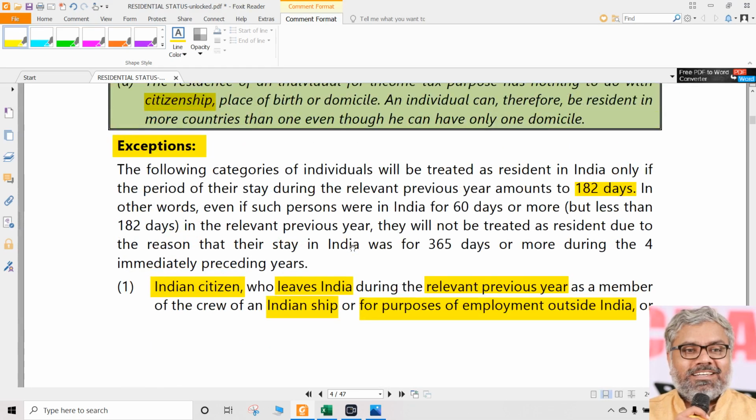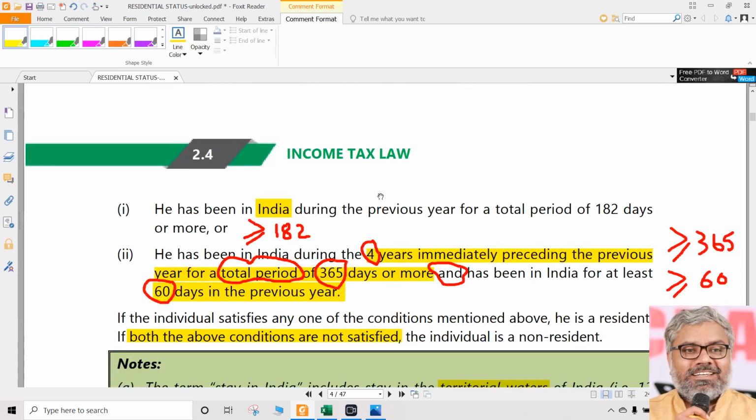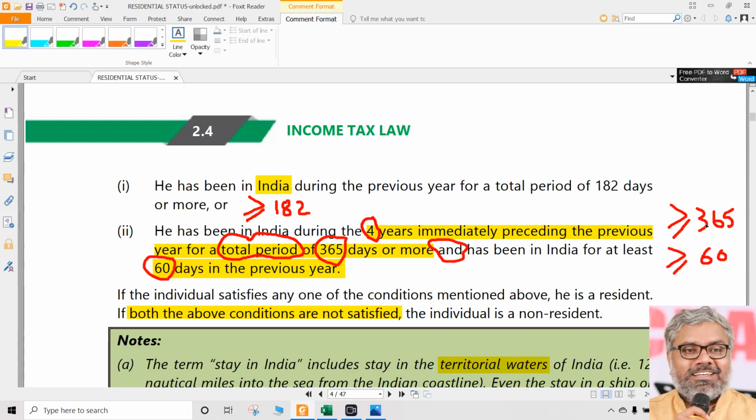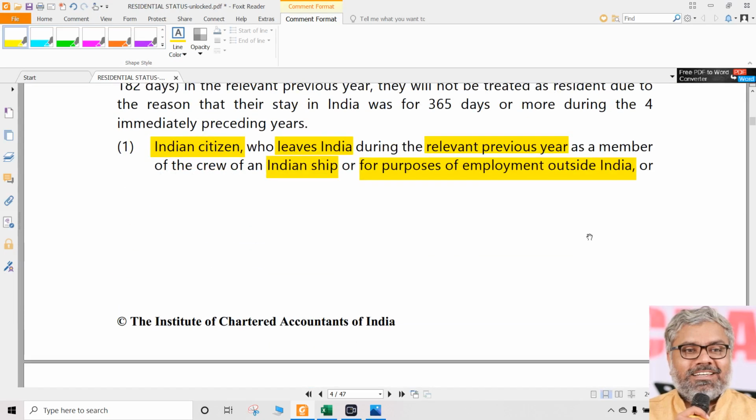Otherwise, normally the residency status of any individual is calculated by using these two basic conditions: whether a person is staying in India for 182 days or more or not, whether a person is staying in India for 60 days or more and 365 days or more during 4 years immediately preceding the previous year. According to that, residency status is determined.